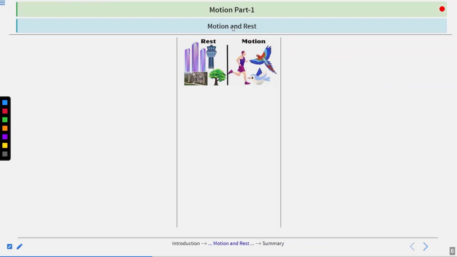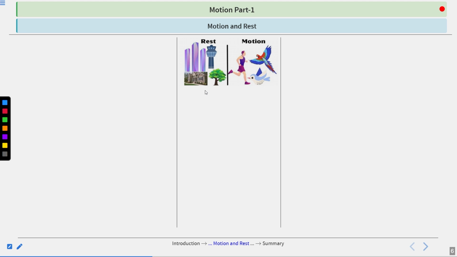Now, motion and rest. So far, I hope you have understood the difference between rest and motion. Even if you look at this picture, what are you seeing? You're seeing the buildings, this air traffic control tower, tree, house. If you pass by some house, the place where you have seen it, the next day you will again see the house in the same place.